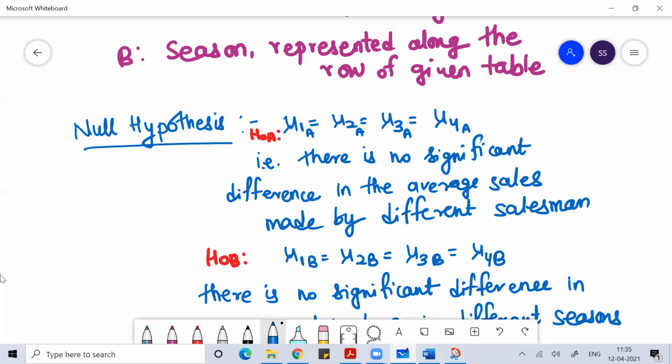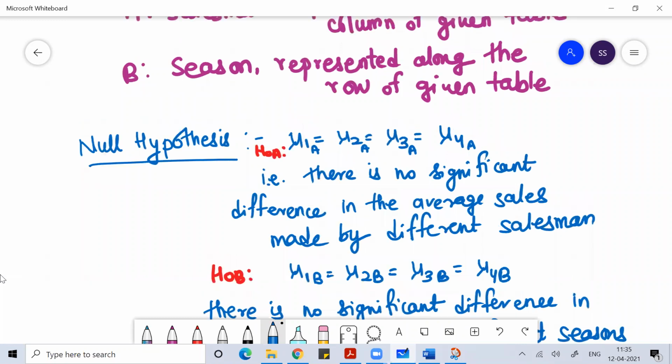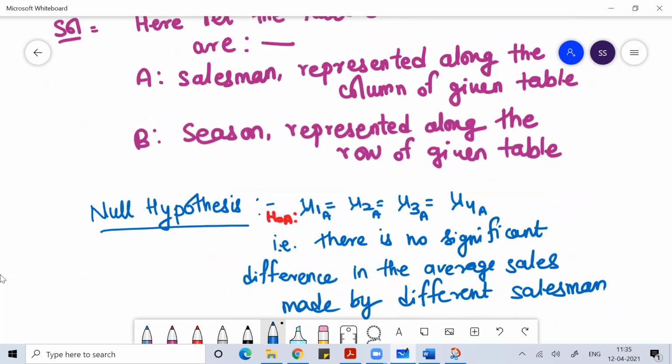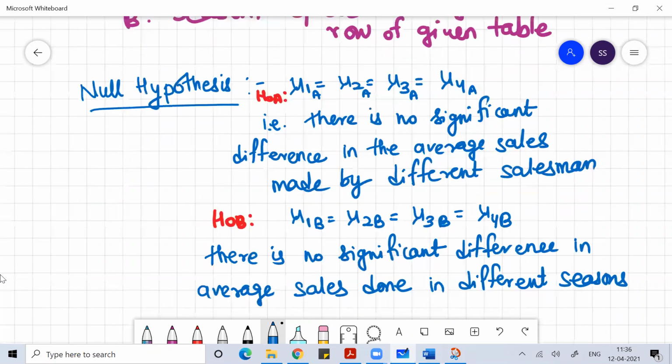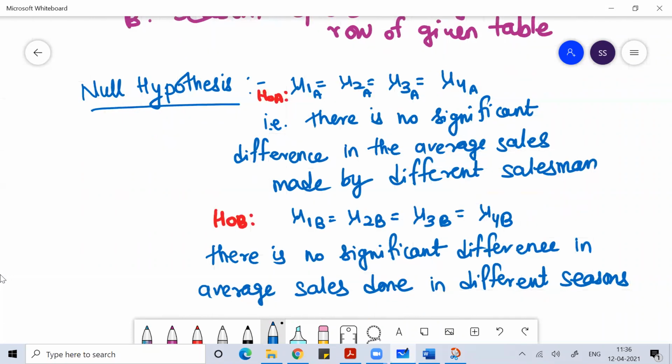So in the null hypothesis, I'm considering both scenarios. Column-wise, I'm talking about the average sales done by different salesmen, and I'm assuming that they are equal. And row-wise, I'm talking about the average sales done during each season, and I'm assuming they are equal. So I'll write two null hypotheses. Is this clear, everyone? Any doubts? Can I go further? Everyone understood, right?